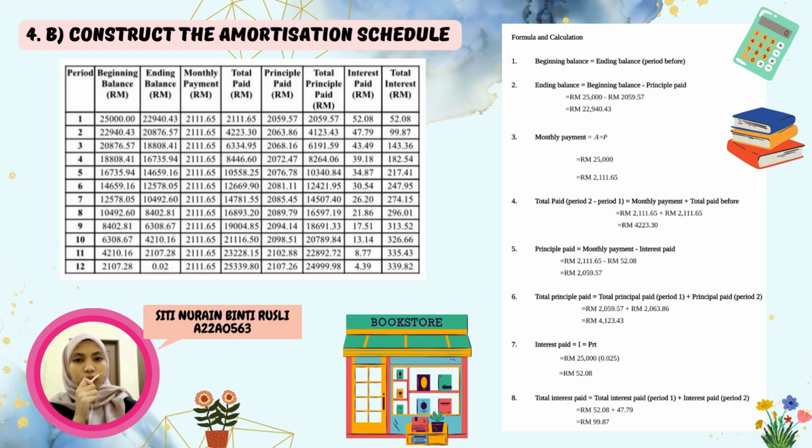For principal paid, we subtract the interest paid from the monthly payment to get the value of principal paid. For the total principal paid, we add the total principal for the previous period plus the principal paid for the current period. Next, the formula to get the interest paid is to multiply the principal value with the interest rate and time. Lastly, to get the total interest paid, we add the total interest paid in the previous period with the current interest paid.